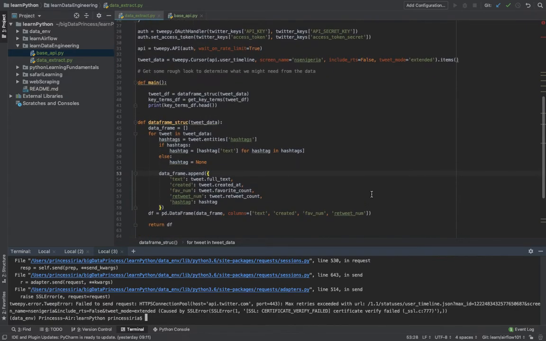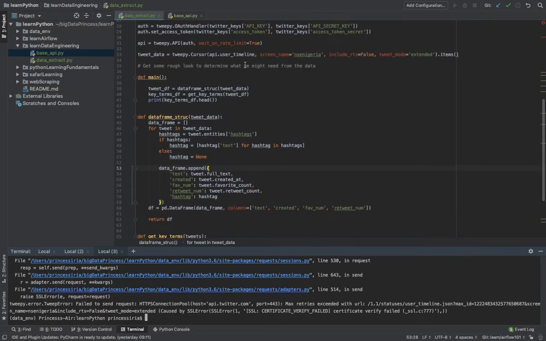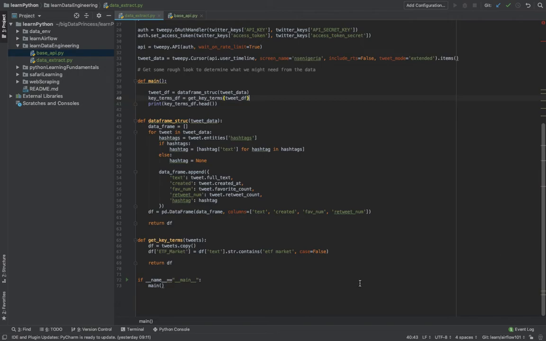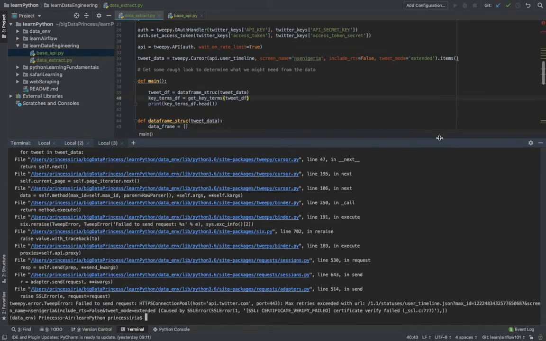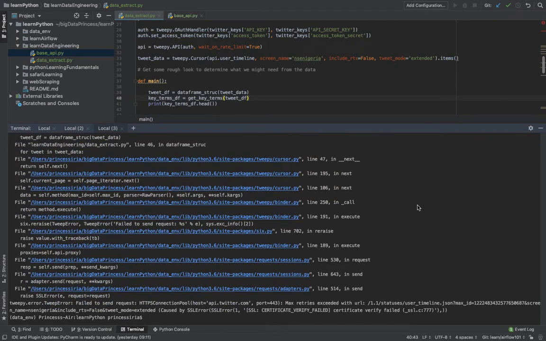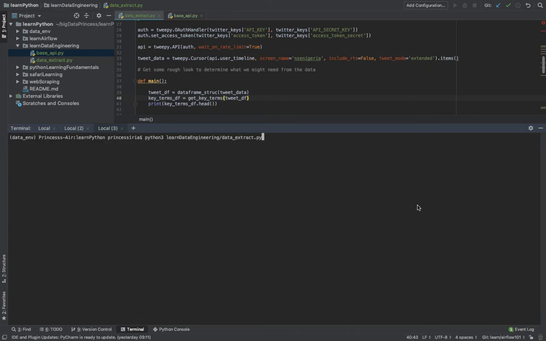Yes, I have wait on rate limit set to true, so that probably helps, but maybe not. So the whole idea is for you to see what that is. Let's clear that and run again.